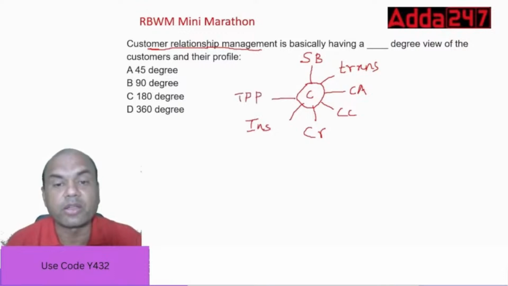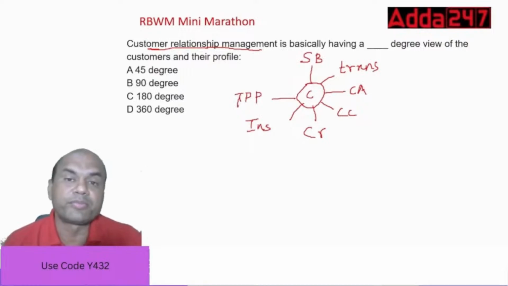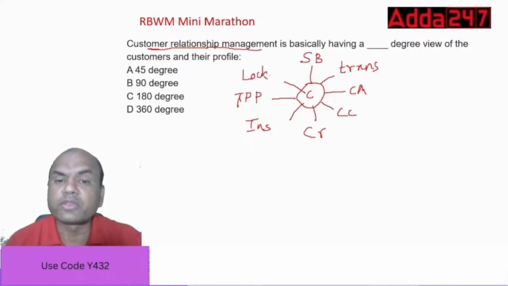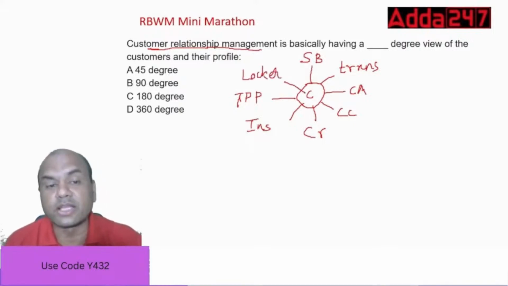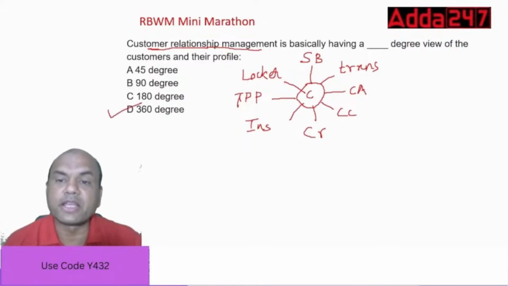Okay, just tell me what is TPP? What are the products under TPP, everyone? One is insurance, I told you. Second one, other than insurance, what is that? Mutual fund, correct. Mutual fund also. Type fast. Then can a locker be pitched? Locker. Right? So we have to check from all the angles, and this is known as a 360-degree view. Okay. So CRM is basically having a 360-degree view of the customers and their profile.